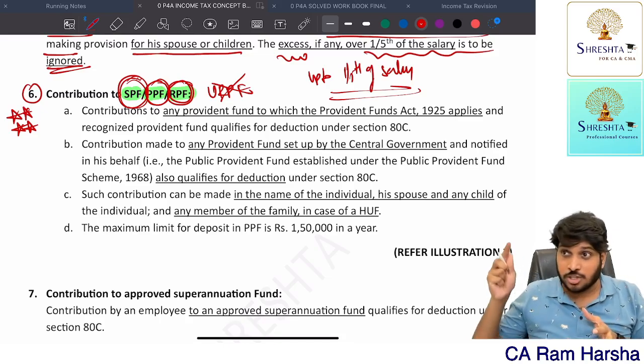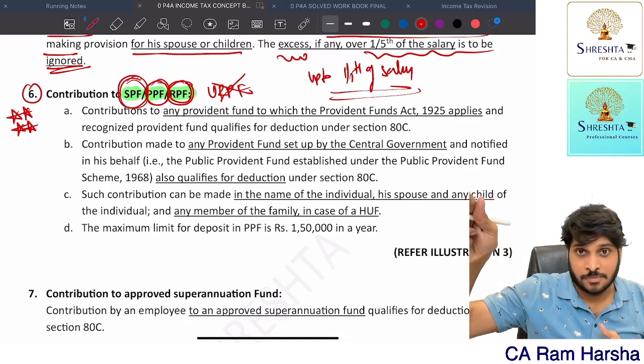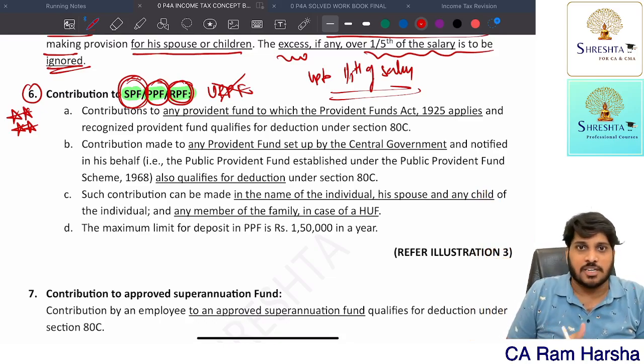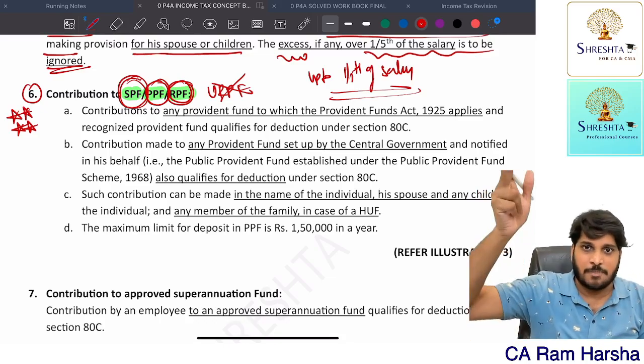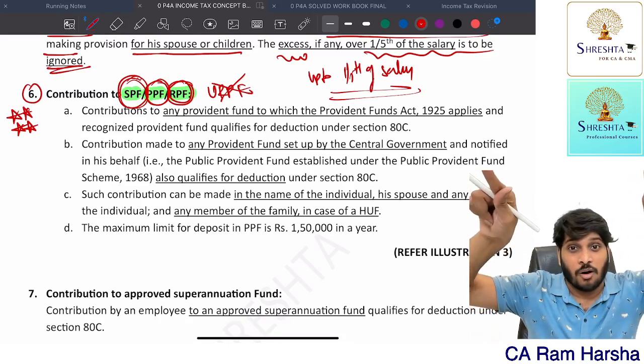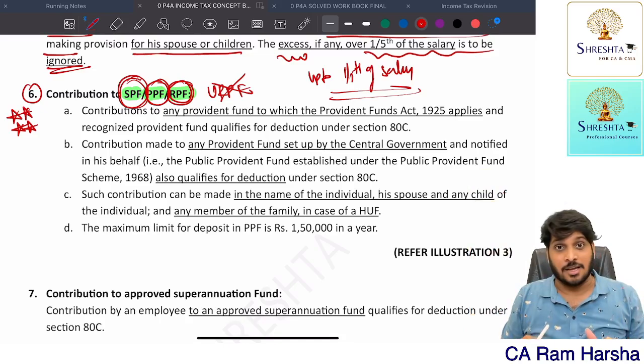No, my boss is contributing to the provident fund in my name, and my salary, which I have to get monthly, is 5 lakhs. Out of that, 50,000 they are cutting and paying to the provident fund, meaning I am only paying that 50,000 every month. Will we get deduction under 80C?